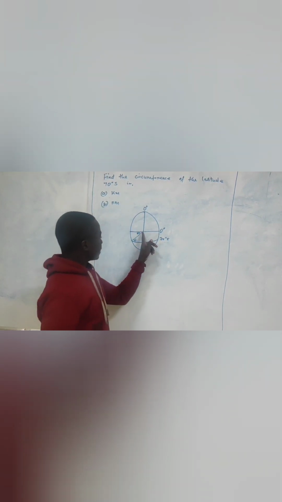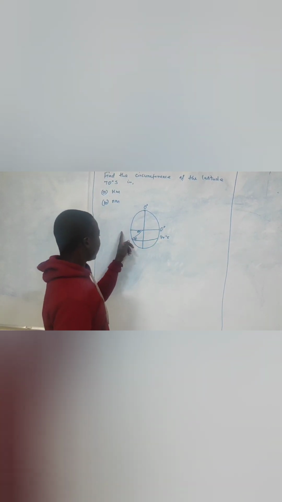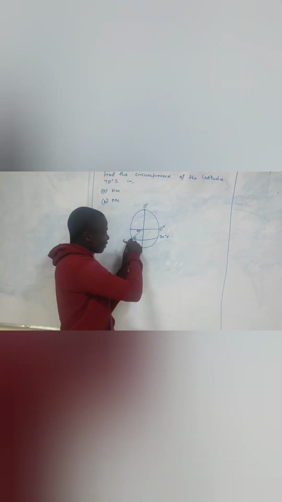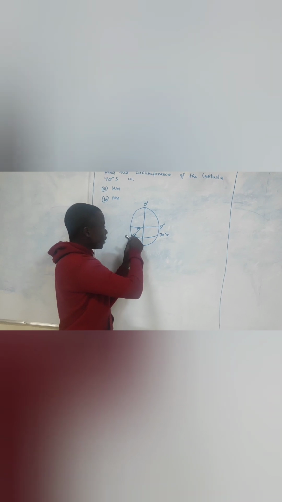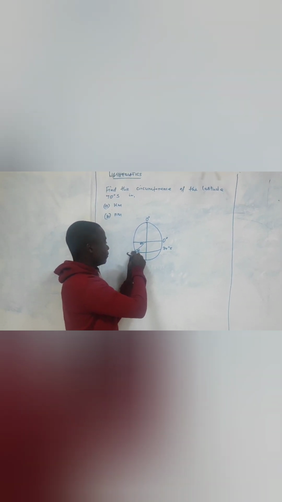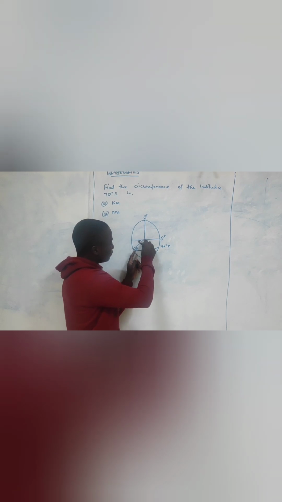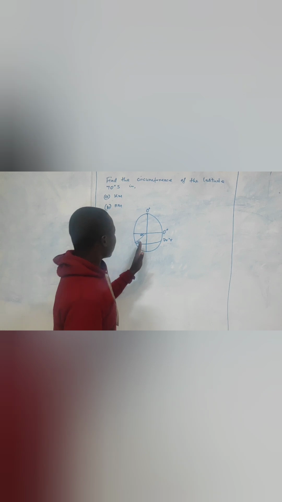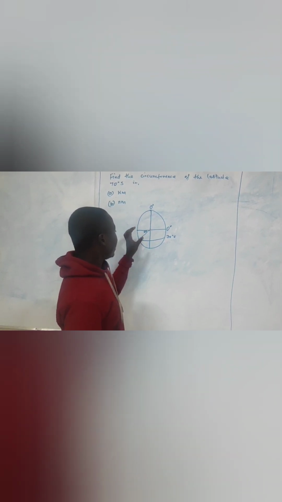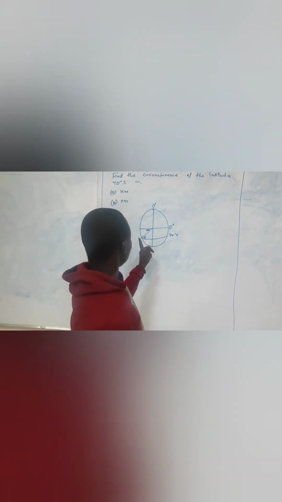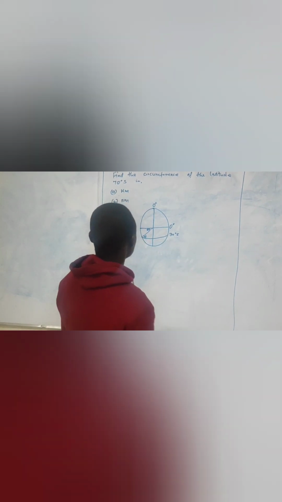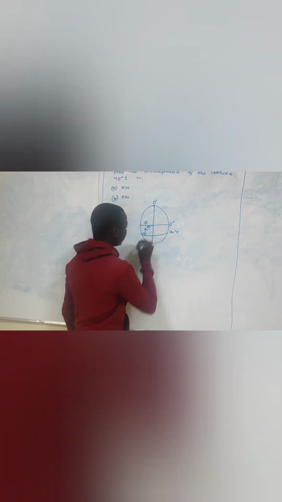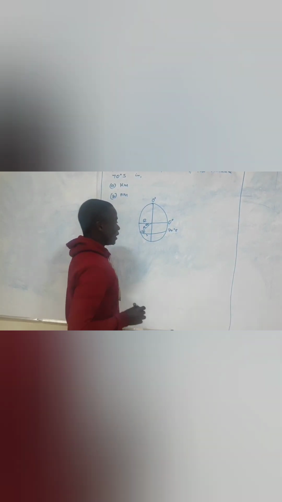When you look at this, this is the center of the earth. So this is a radius. Also this one is a radius because it is coming from the center to the circumference of the earth. So we have 3 radii. Using this diagram, it can really help us to get the radius of the smaller circle. So this is the bigger radius, and this one also is a bigger radius. Now this one becomes a smaller radius.